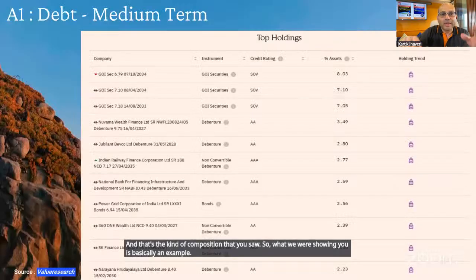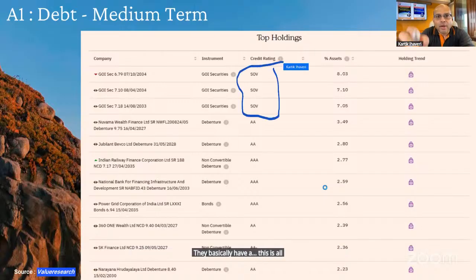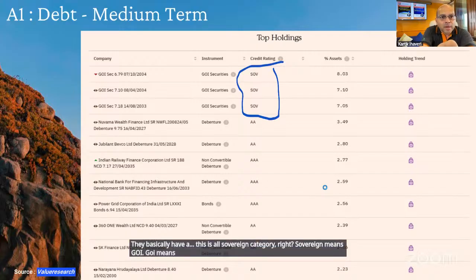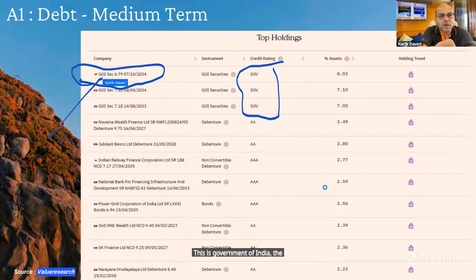So what we were showing you is basically an example of what these medium-term funds have. So these medium terms, they basically have this all sovereign category, right? Sovereign means GOI. GOI means Government of India. Okay, let me decipher what this entire investment means. The GOI stands for Government of India. SEC stands for security. Government of India security.